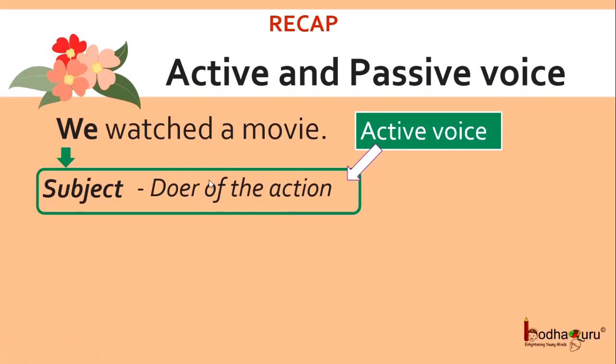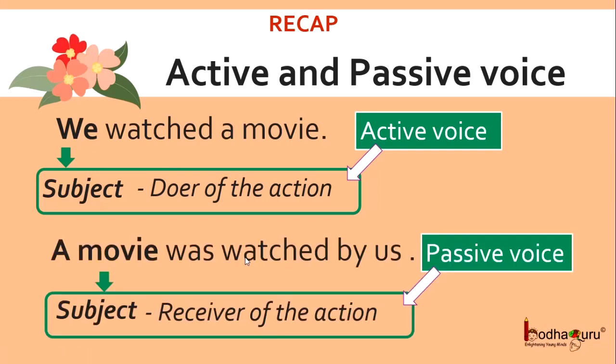Now, if we interchange the subject and the object in the sentence, then we get the other form. A movie was watched by us. Here, the subject is the receiver of the action, meaning the subject is passive and it is not performing the action which is indicated by the verb in the sentence, and hence we say this sentence is in passive voice.